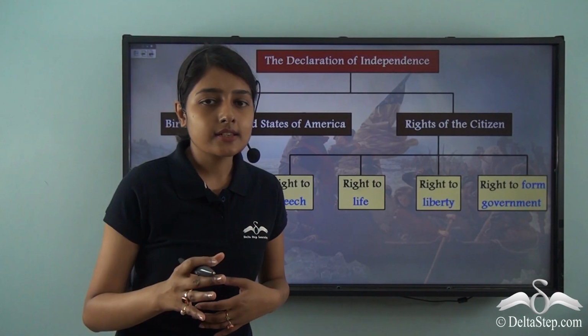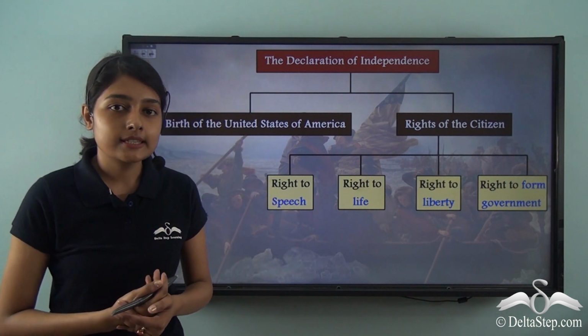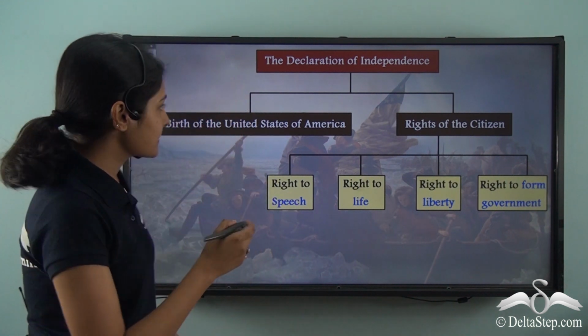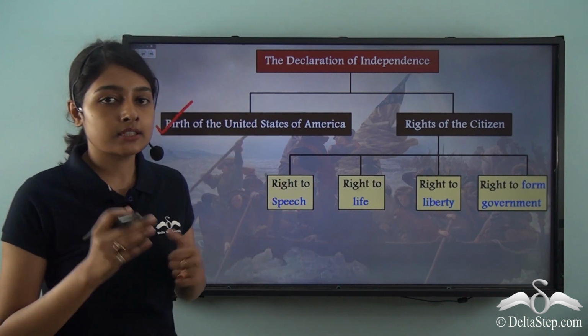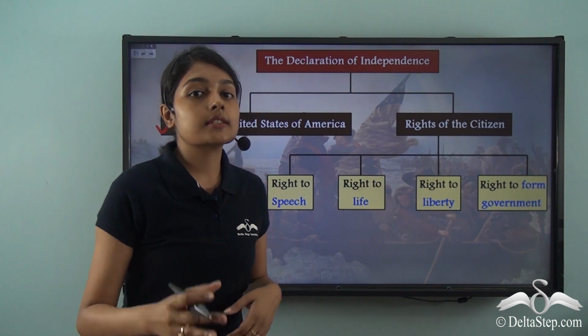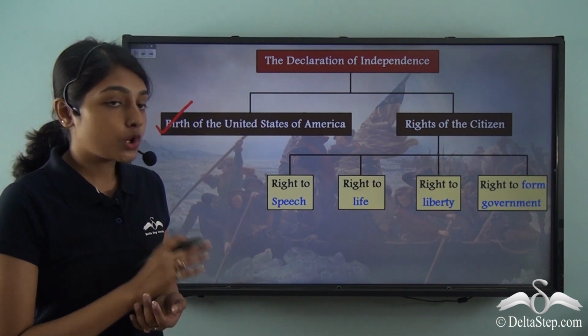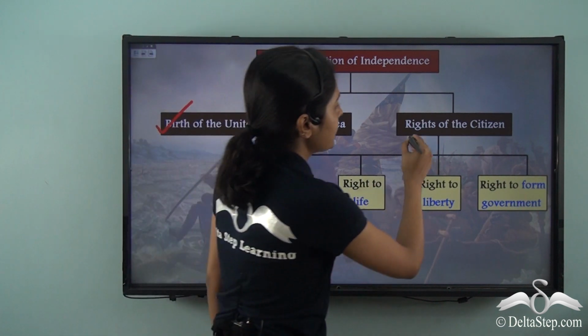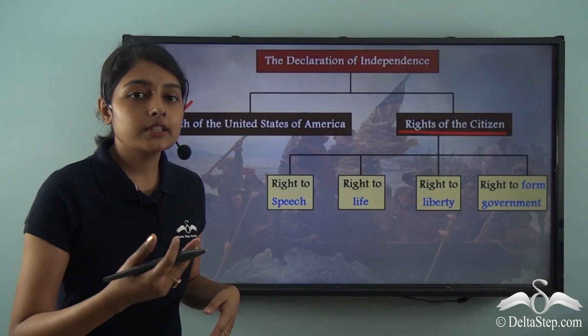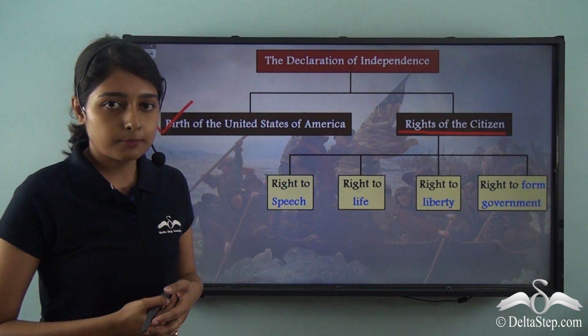We just discussed what this Declaration of Independence stated. Along with stating the birth of the United States of America as an independent nation, it also stated certain universal things. What are these universal things? It stated the rights of the citizens. What are the rights that this Declaration of Independence stated?